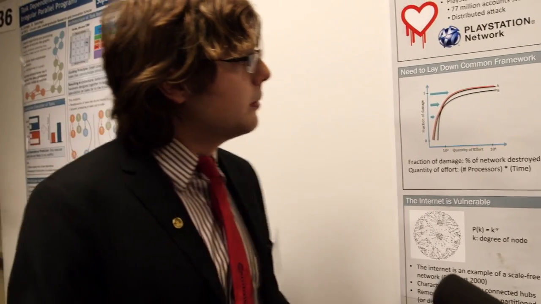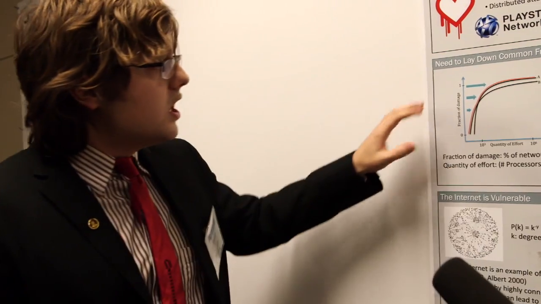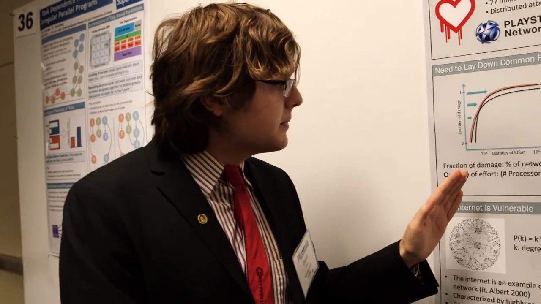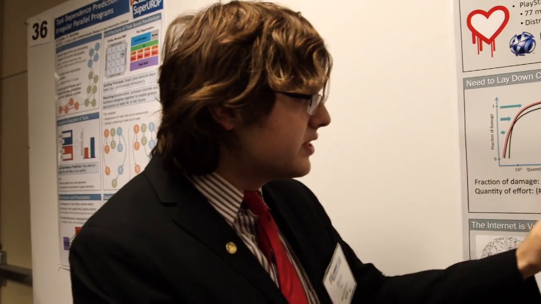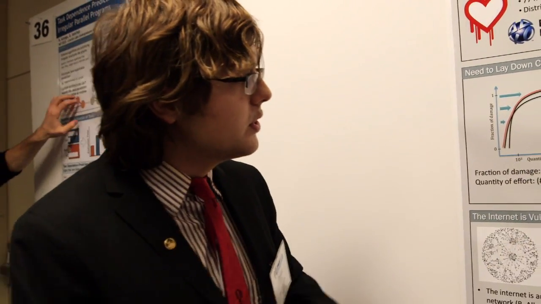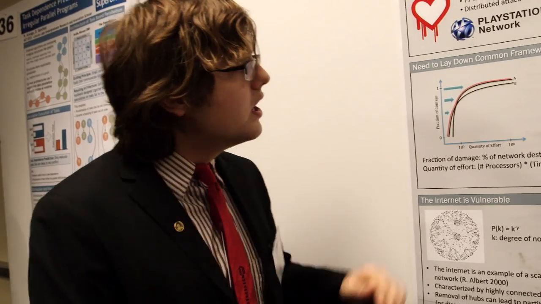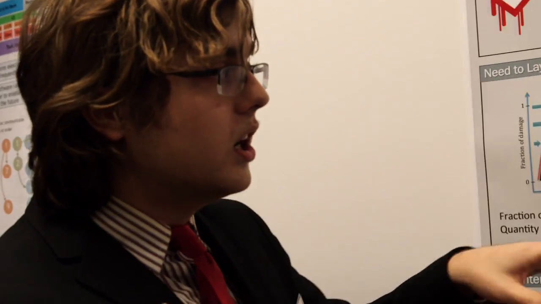So we need to lay down a common framework, which is this example I'm giving here. If we can generate a graph for different vulnerabilities that measures the fraction of the damage times the CPU seconds, so the number of processors times the amount of time, we'll actually be able to get a good idea of what the current frontier of network security looks like. So when designing new networks, we'll be able to push this frontier. We'll know what types of areas to focus on.